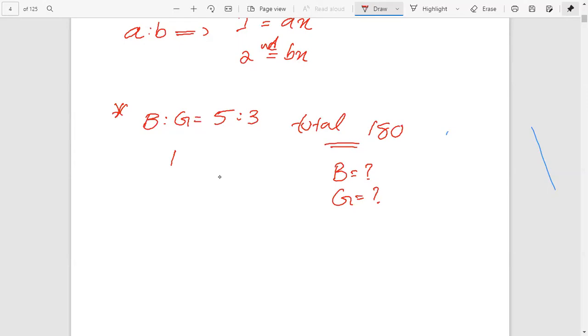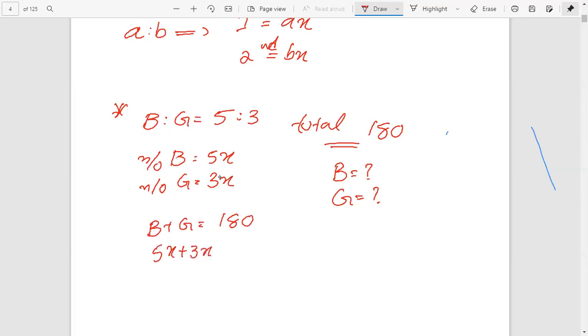Okay, we know that if boys is to girls equal to 5:3, then we can instantly write number of boys equal to 5x and number of girls equal to 3x. And we know that boys plus girls equal to total 180 students. Therefore, number of boys 5x plus number of girls 3x, that's equal to 180.